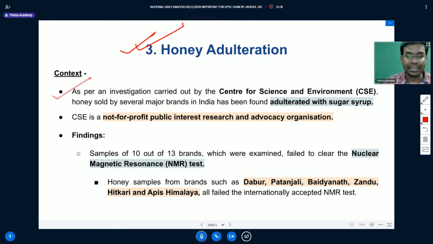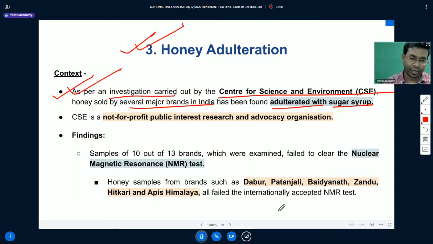Recently the Center for Science and Environment has carried out an investigation, and they have found that honey sold by several major brands in India is adulterated with sugar syrup.